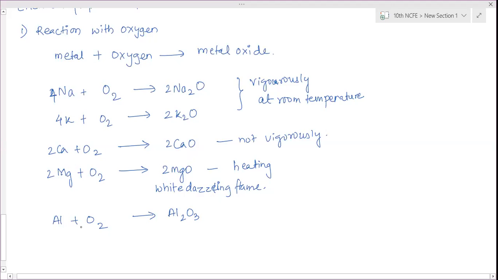So aluminium also, the same thing happened. When aluminium is exposed to air, slowly, layer by layer, it combines with oxygen and gets converted into oxide form. Aluminium burns in air on heating. So we have to heat it, then only aluminium combines with oxygen and forms aluminium oxide. So balancing is 4Al plus 3O2 gives 2Al2O3.